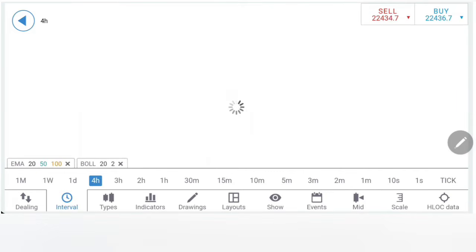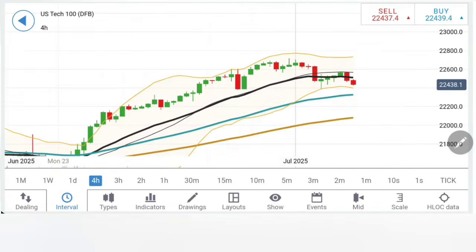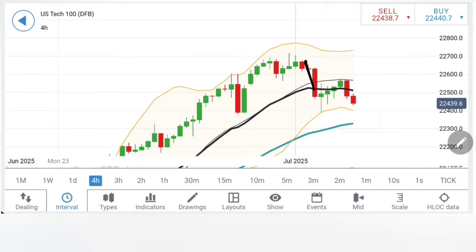Indicators are certainly turning bearish. On the 4-hour charts, after the drop, the retracement candle is the first bearish candle, and the second one it is making. So till 22,580, 600 at least.